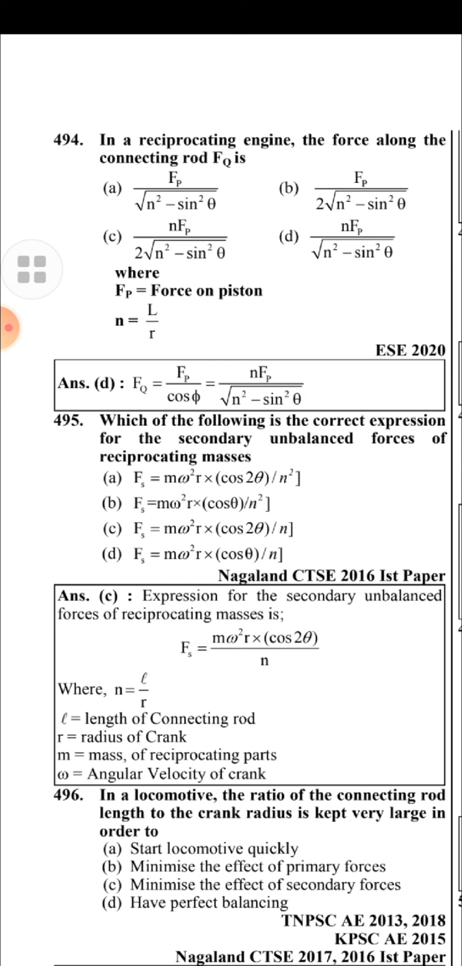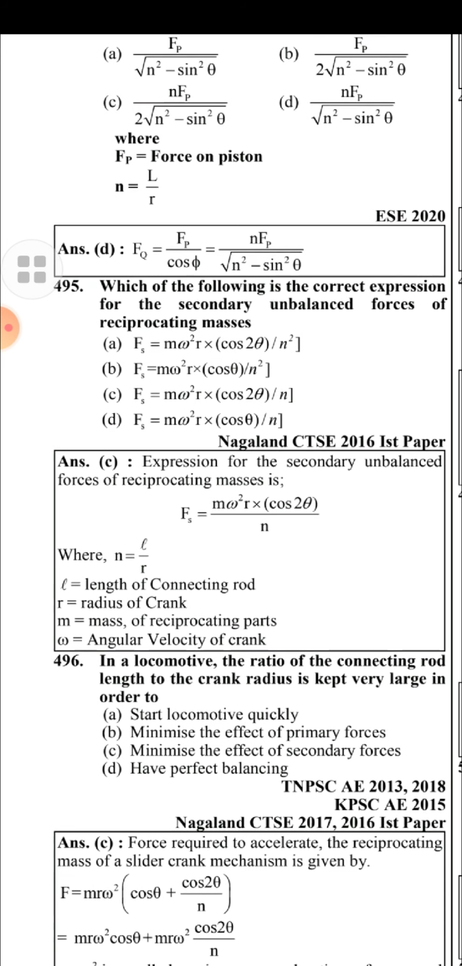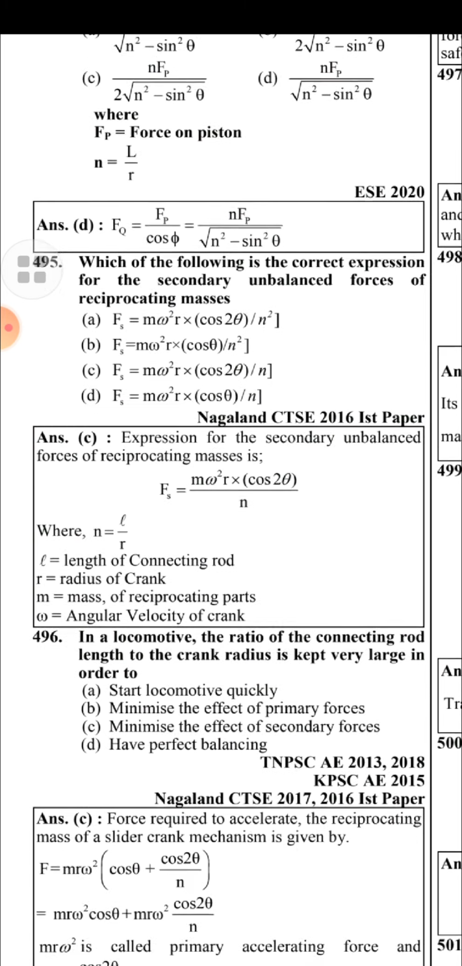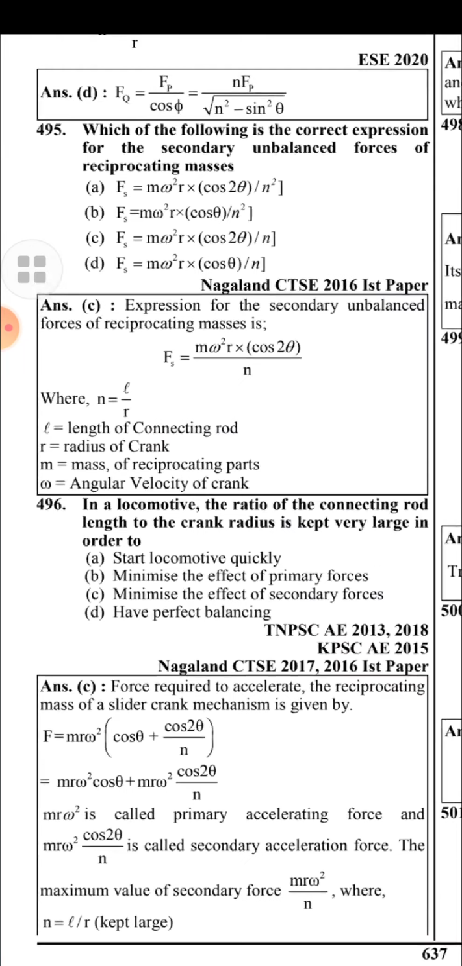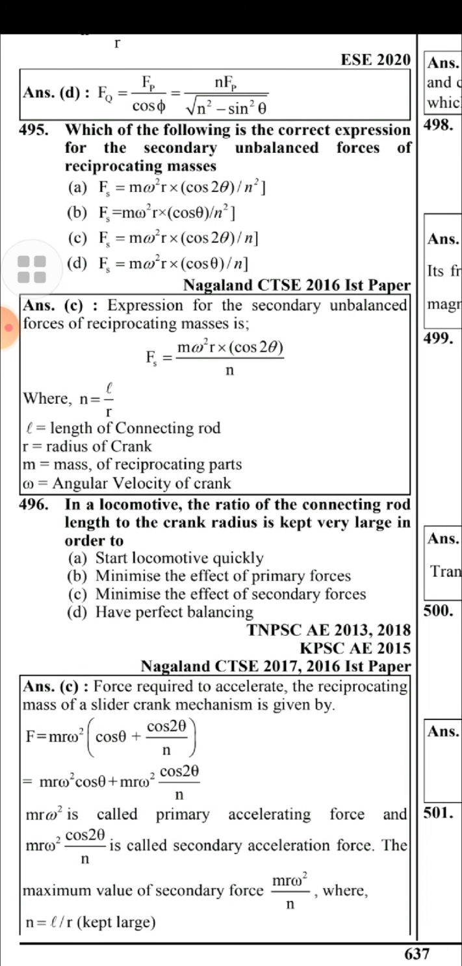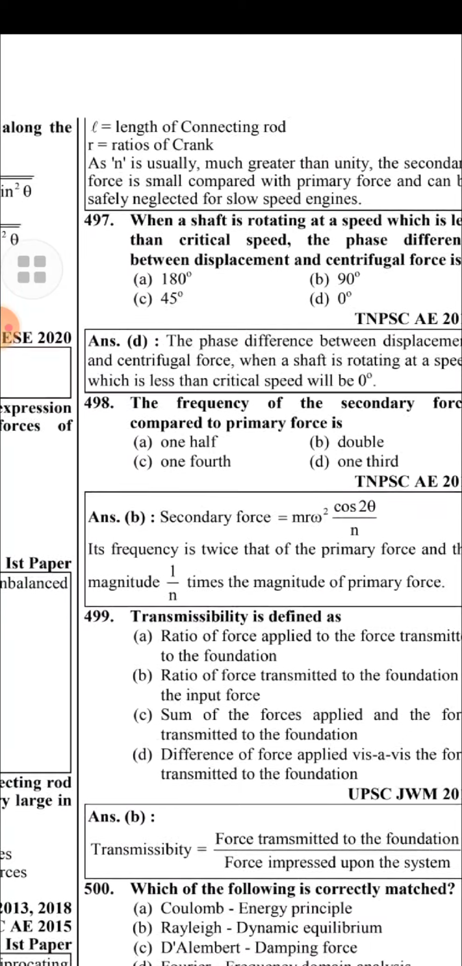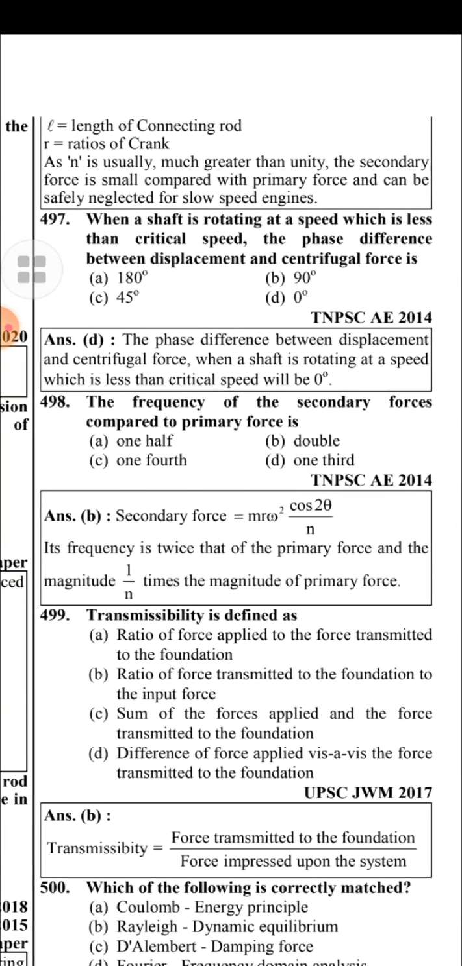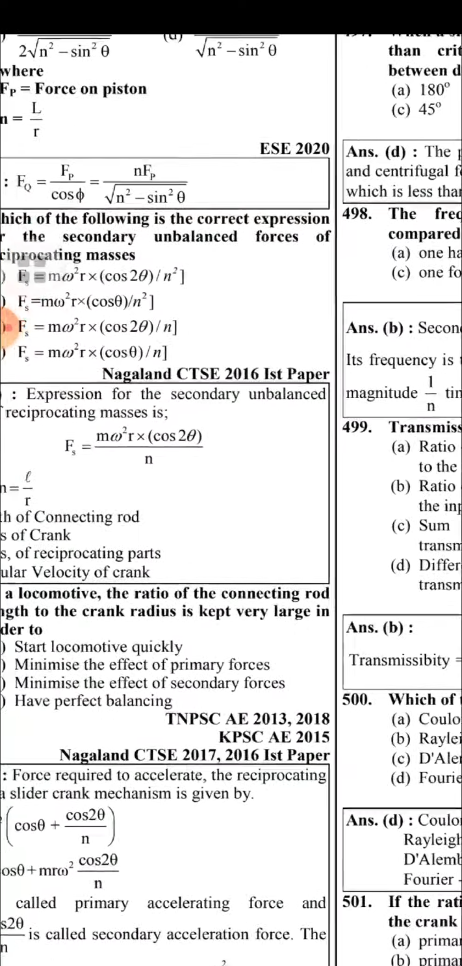In a locomotive, the ratio of the connecting rod length to the crank radius is kept very large in order to minimize the effect of the secondary force. As n is usually much greater than unity, the secondary force is small compared to the primary force and can be safely neglected for slow speed engines.